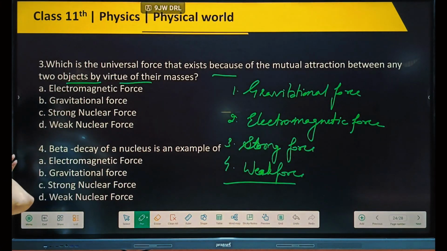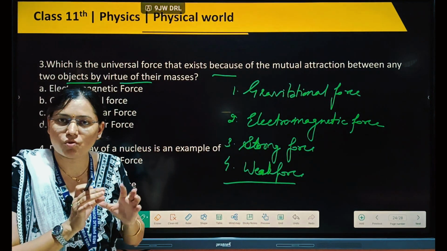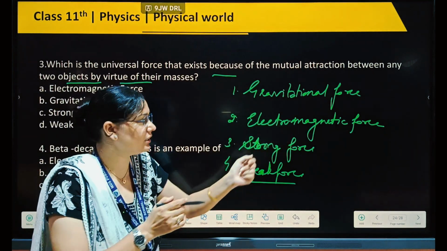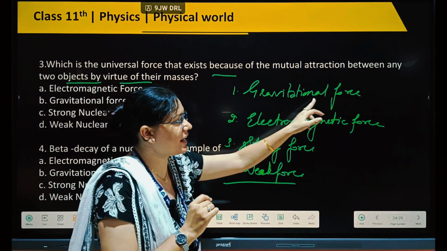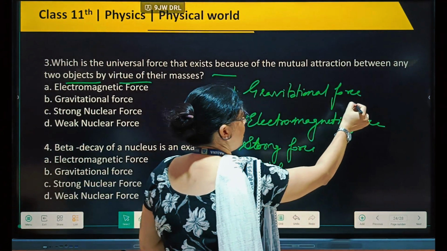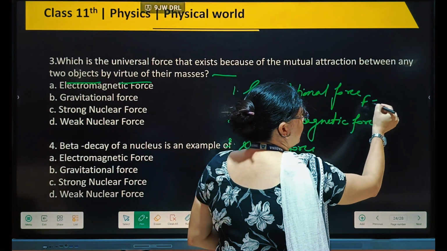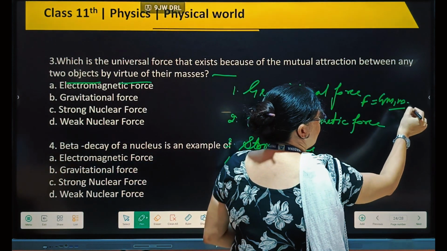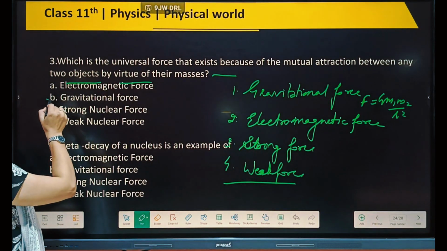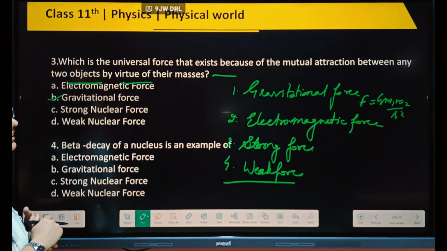Out of these four forces, which one depends upon mutual attraction? A force has two types of nature, attraction or repulsion. So which force has an attractive nature between two masses? In gravitational force, I told you, it acts between two masses. F will be equal to G m1 m2 by r square. So the right option will be the gravitational force, which acts between two masses and has an attractive nature.